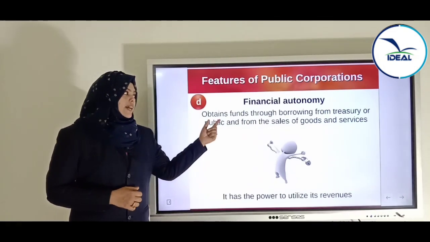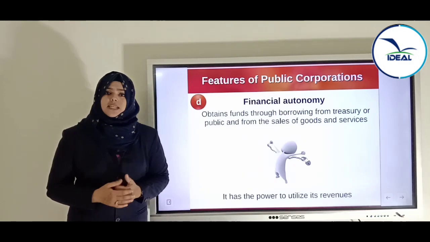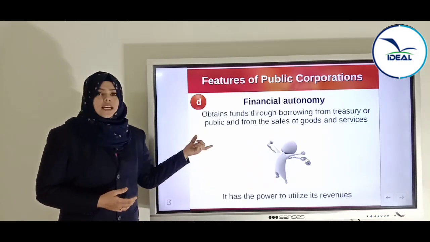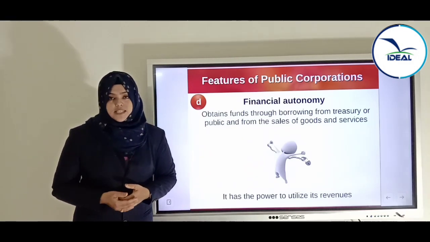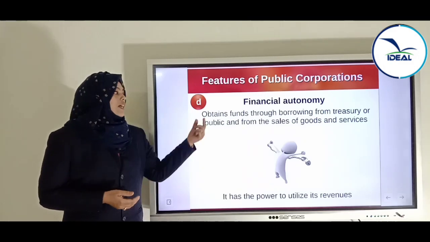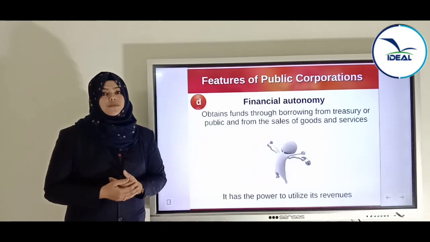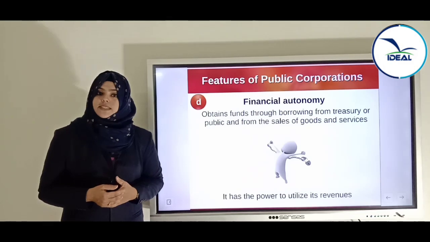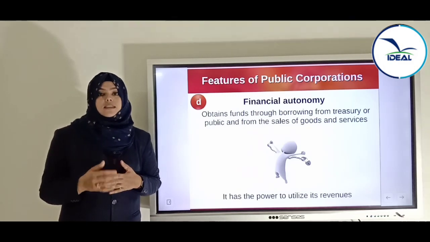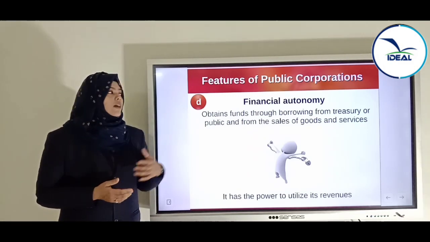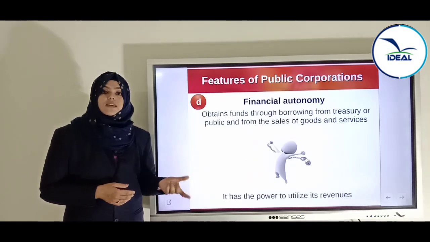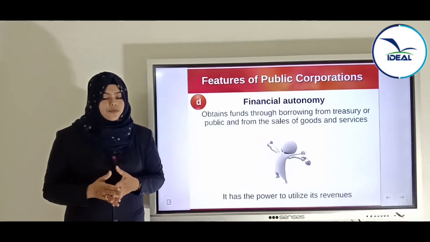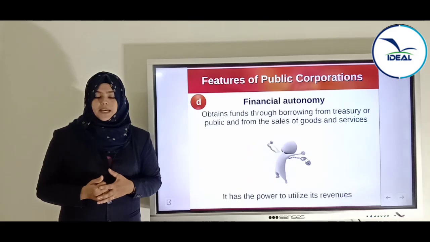The fourth point is financial autonomy. What is autonomy? That is freedom. These public corporations or statutory corporations obtain the funds. How do they obtain the funds? In departmental undertaking, we said that such organizations get the fund from the government treasury. But here in public corporations, they raise their funds by borrowing from the public.